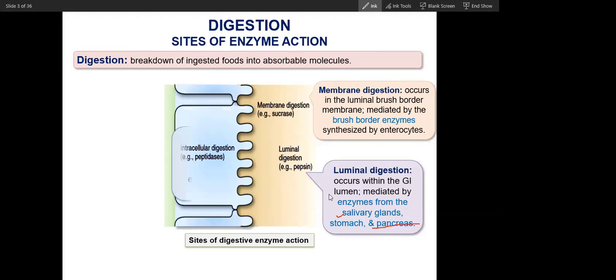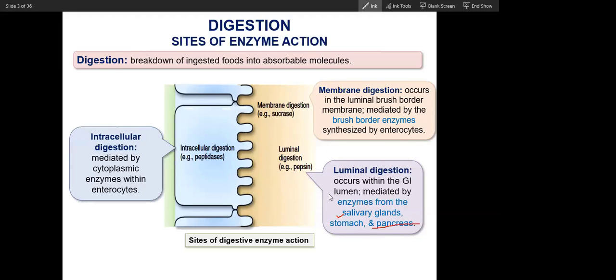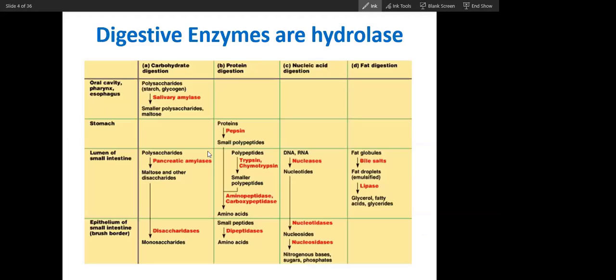I have already told you this. Some carbohydrate can also be digested intracellularly by lysosomes. So you can see these are the digestive enzymes. You already know, I don't have to tell much about this. You know many things. So these are the complete digestion steps actually.